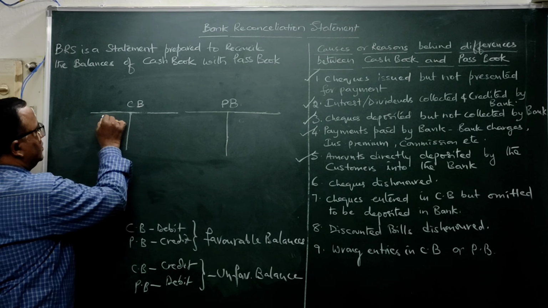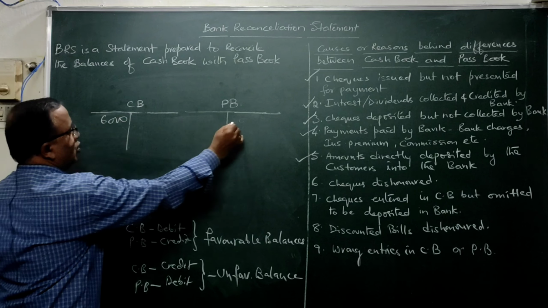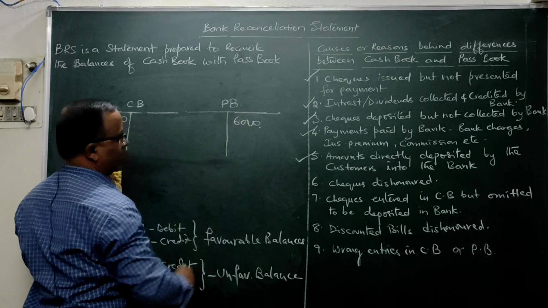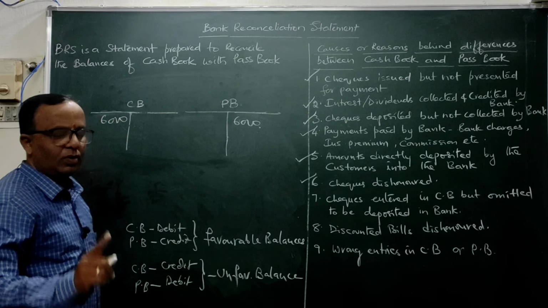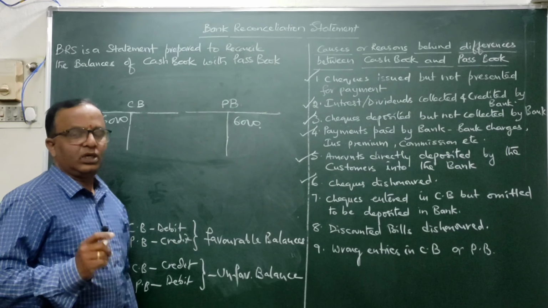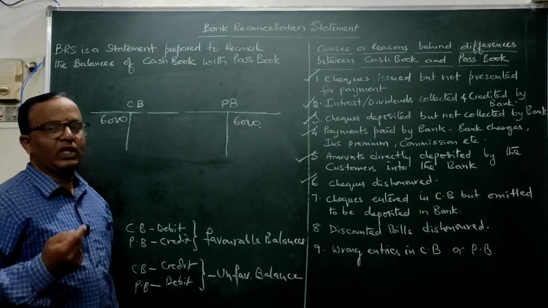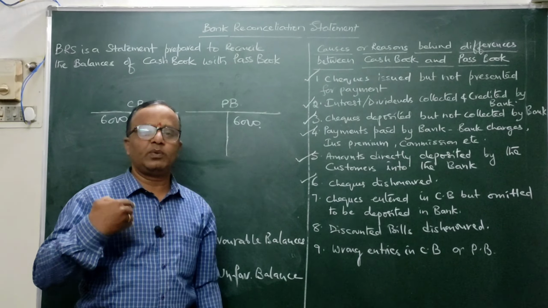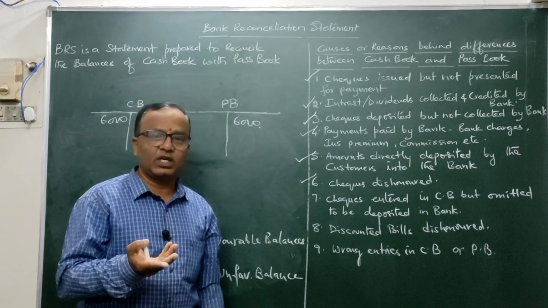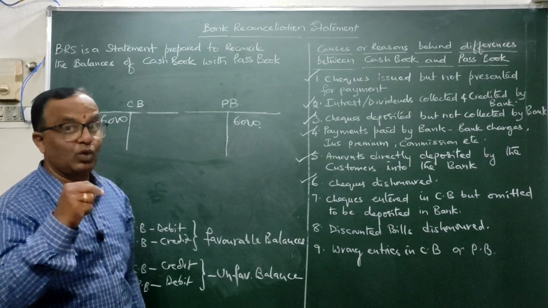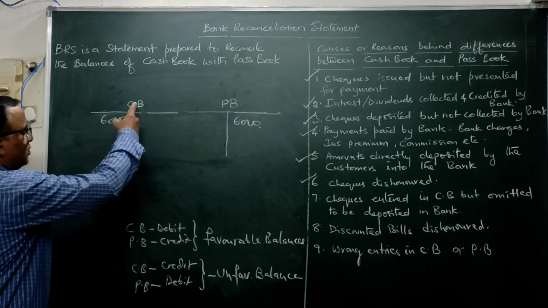Just like, some 6000 rupees balance you are having in your account. See the next one, checks dishonored. Now observe here, checks dishonored. How will a check be dishonored? Previously, when you have deposited the check in the bank, where will we be posting it? When you have deposited, in the cash book we will be debiting, whereas in the passbook it will be credited.